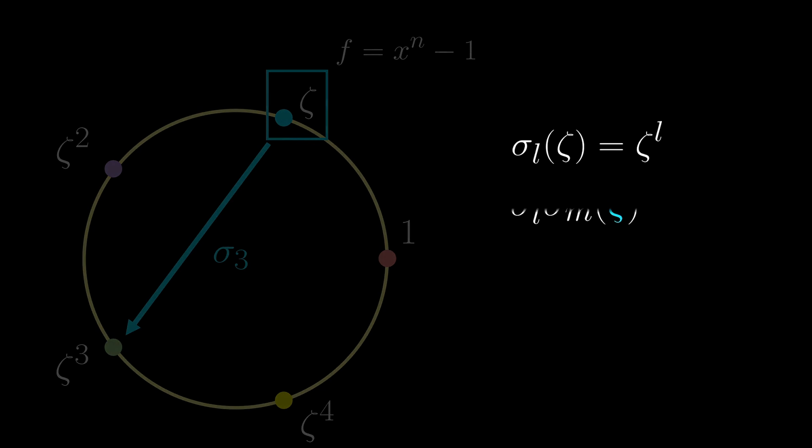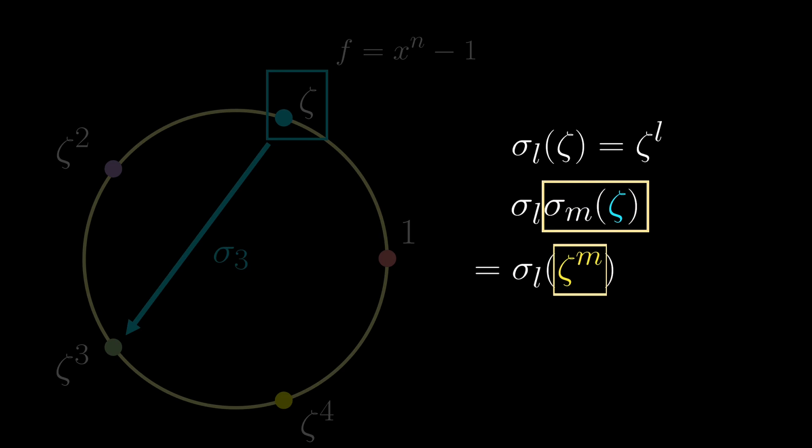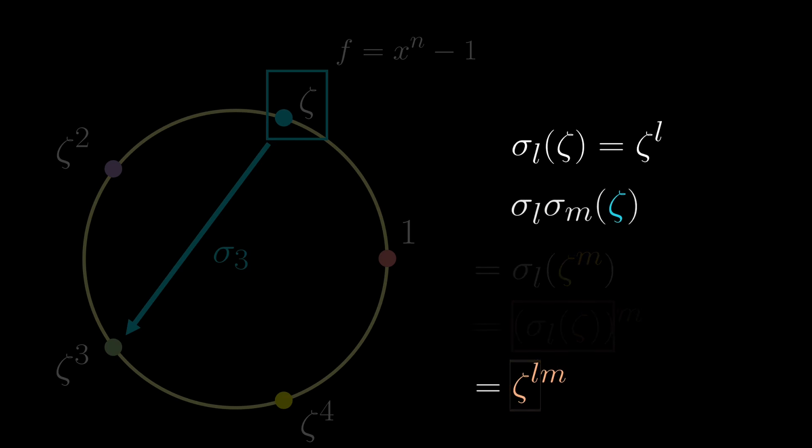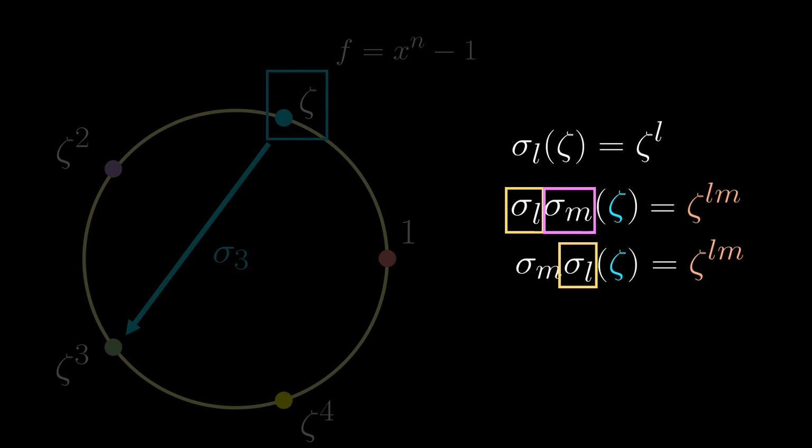However, there is one very important property about this Galois group. If we consider doing sigma M, then sigma L, what would that give us? Well, doing sigma M would give us zeta to the M, and then by the definition of automorphisms, we take the power out, and finally we get zeta to the Lm. But why do we want to find out what two automorphisms do to zeta? Well, using the same argument, applying the automorphisms the other way around yields the same result.